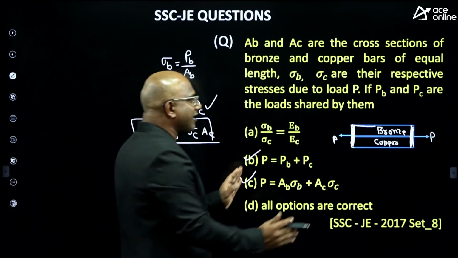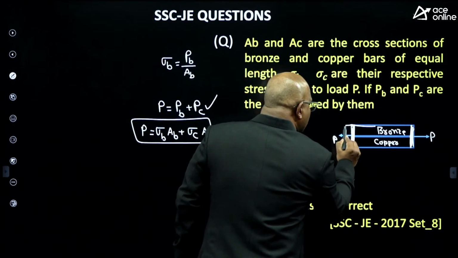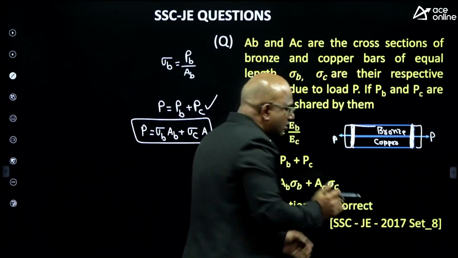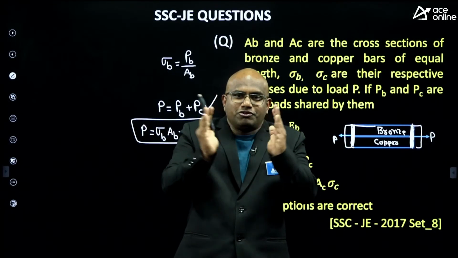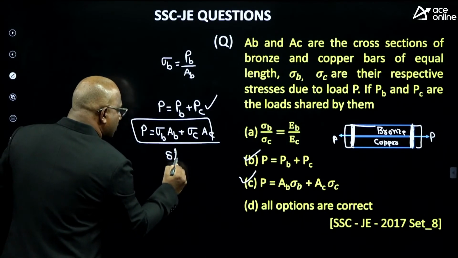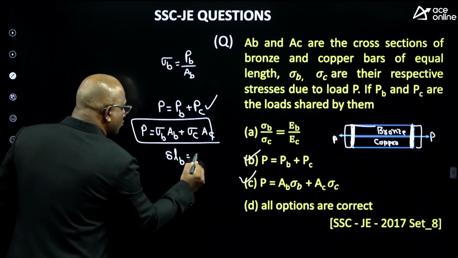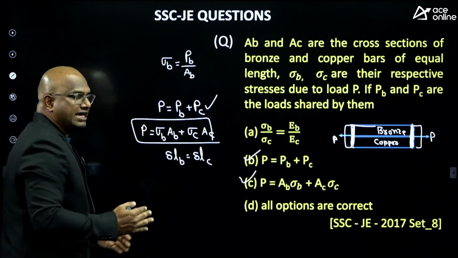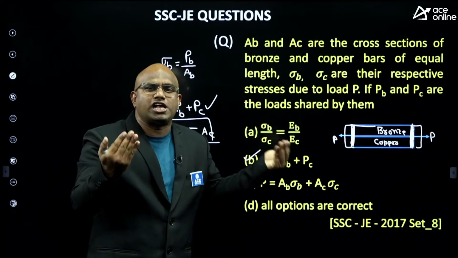Very simple. Whenever you apply a load, both will give the same deformation, yes or no? Because I have plates here. When I apply a load, both will give the same deformation. Deflection in bronze must be equal to deflection in copper. Here length is the same, so strain also will be the same.